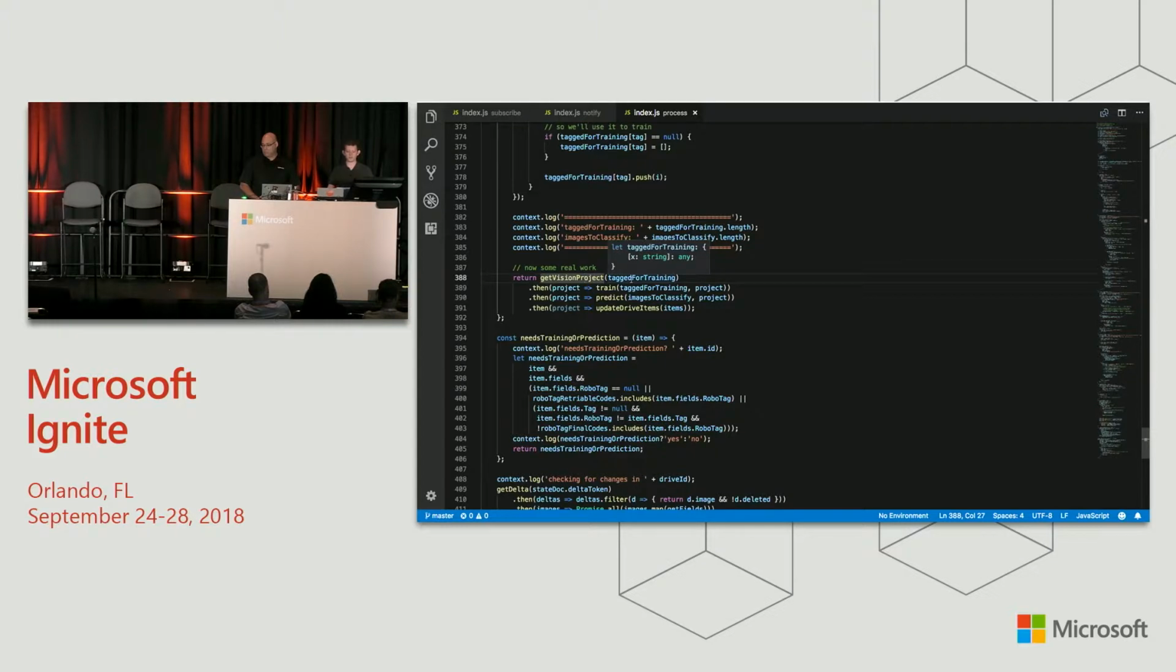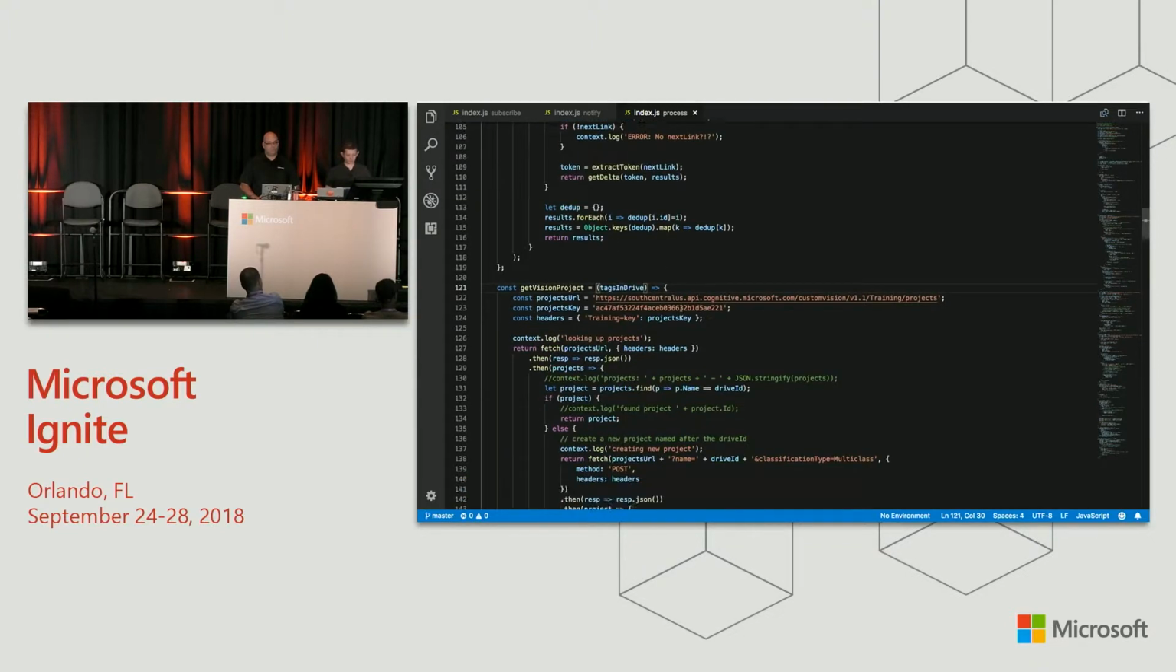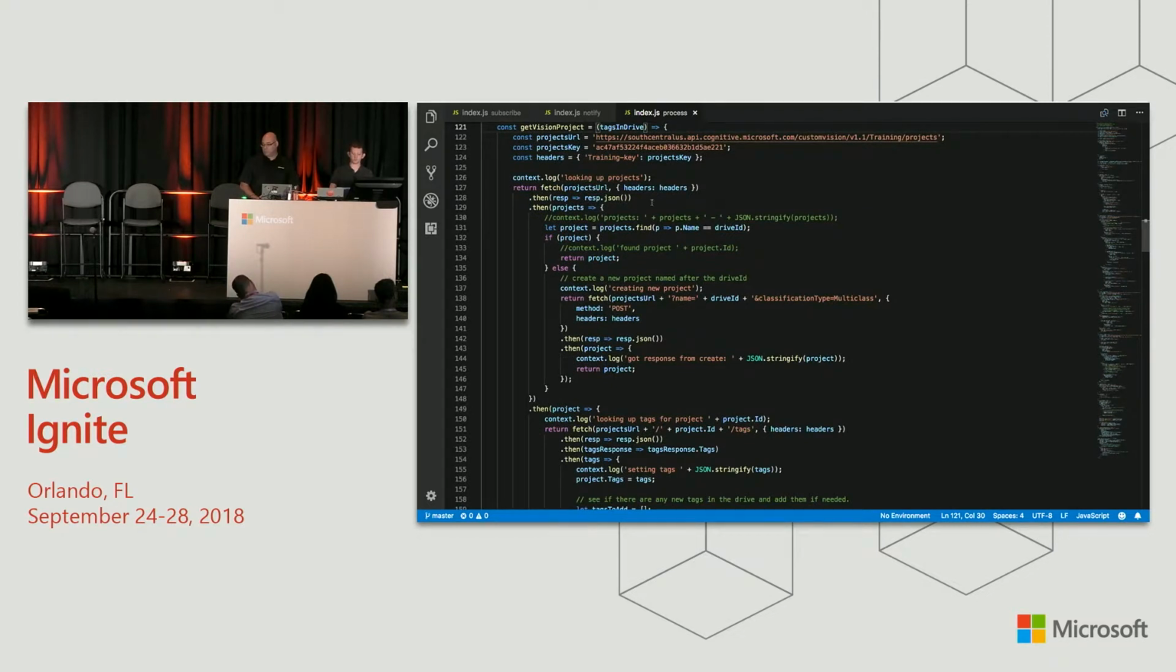Next, we get the vision project from Custom Vision. This is where the model is stored for machine learning. Here we're calling Cognitive Services. We go through and get our list of projects. We loop through them and we find the one that maps to our drive. The models are named after the drive ID. If we find it, great, we use it. If we don't find it, we create one. I'm not going into too much detail on the REST APIs to Cognitive Services because that's not our team.